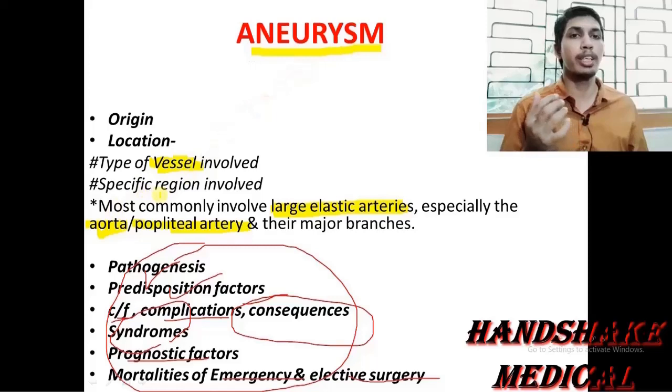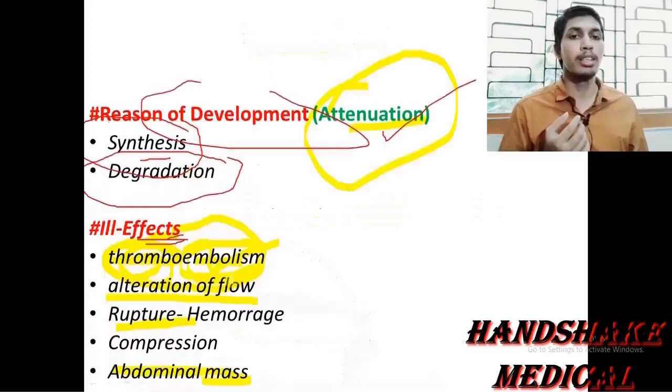Then the specific regions: large elastic arteries, the aorta, the popliteal artery and its major branches. Then we discussed attenuation of the wall due to defective, inadequate, or abnormal synthesis and degradation, and then the ill effects.